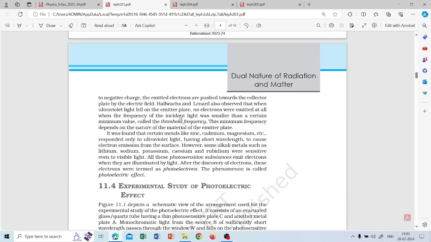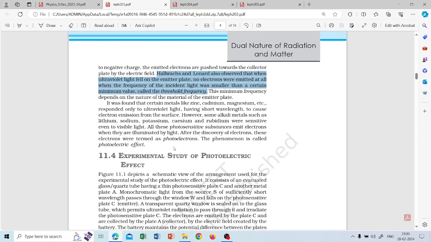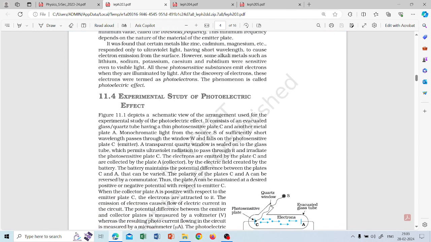And they have found out that something called threshold frequency exists. So this is an important point. They have found out that something called threshold frequency exists. Then after that, these are the main experiments.